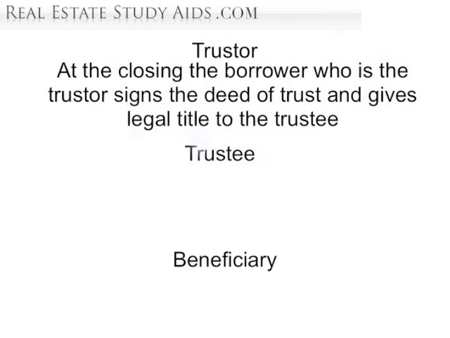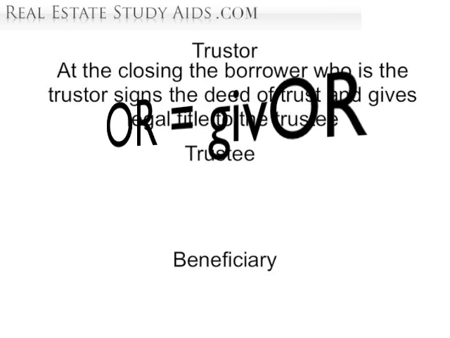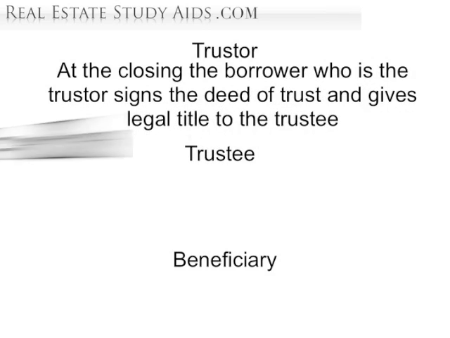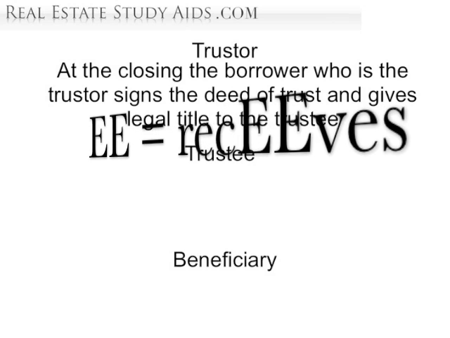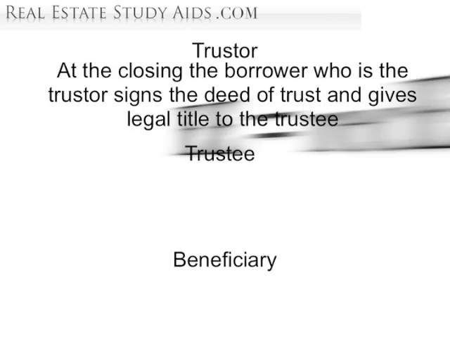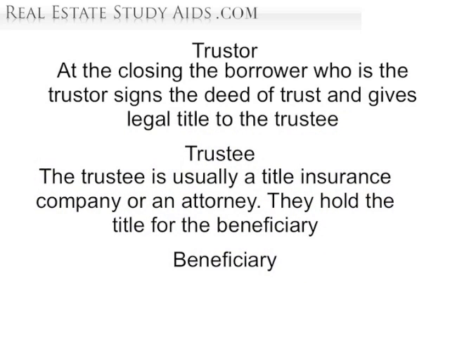At the closing, the borrower, who is the trustor, signs the deed of trust and gives legal title to the trustee. Remember, "or" is always the giver and "E" always receives. The trustee is usually a title insurance company or an attorney. They hold the title for the beneficiary, which is the lender.